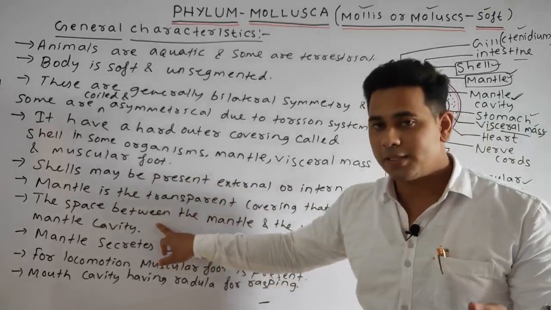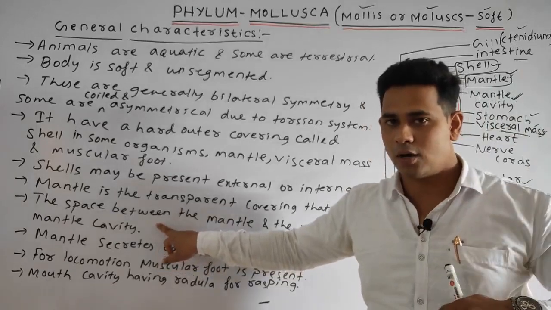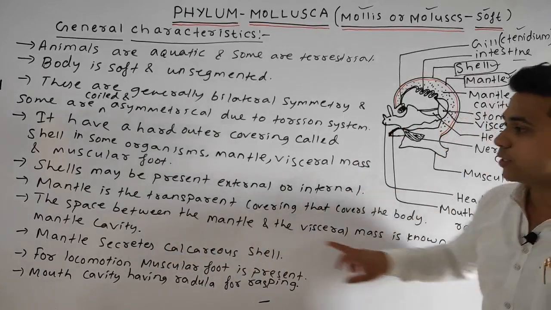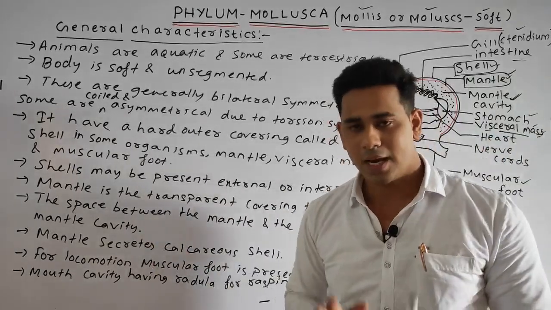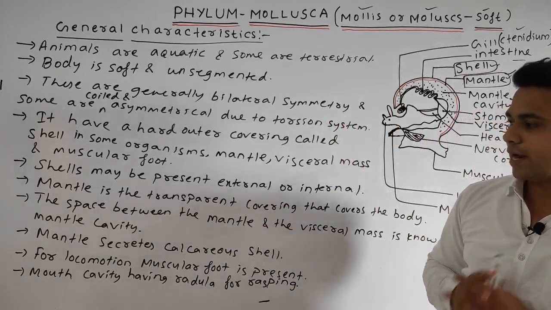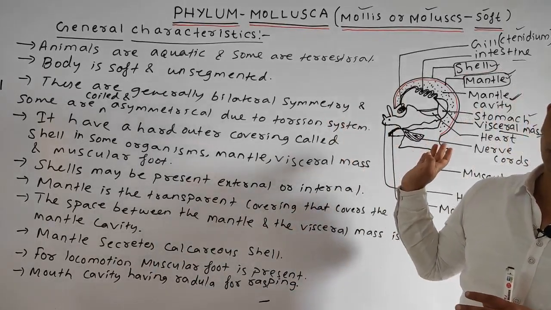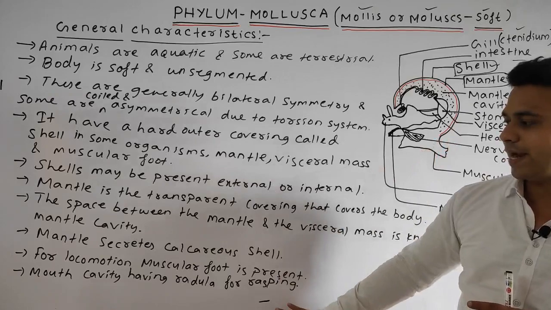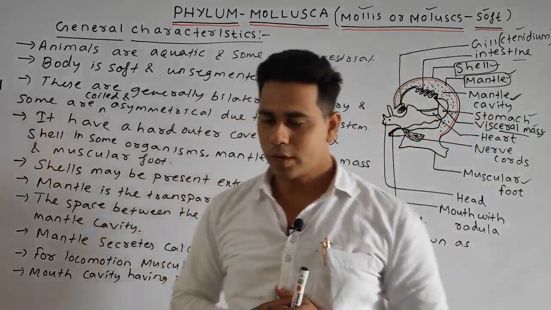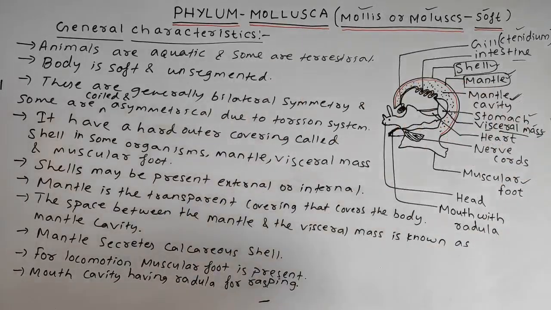What is the cavity present between the mantle and the visceral mass? The space between the mantle and the visceral mass is known as the mantle cavity. And lastly, the mantle secretes the calcareous shell. We also discussed that for locomotion the muscular foot is present, and the mouth cavity has the radula for rasping. Okay, please note down.